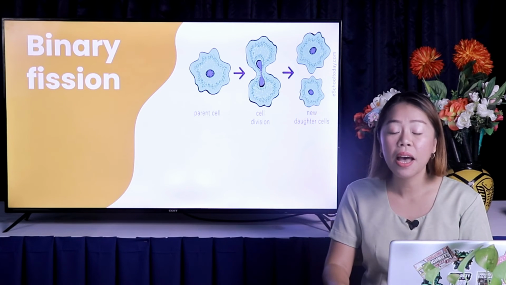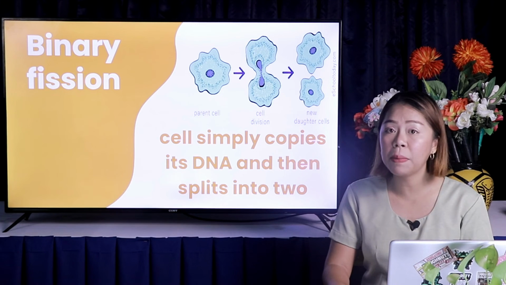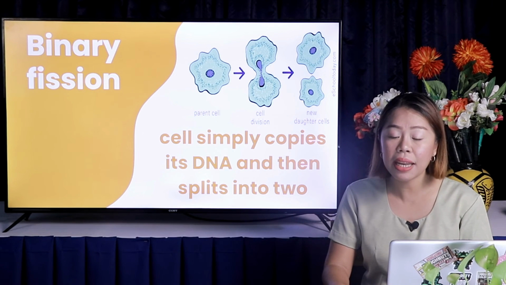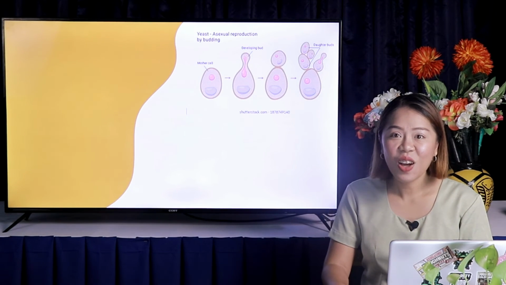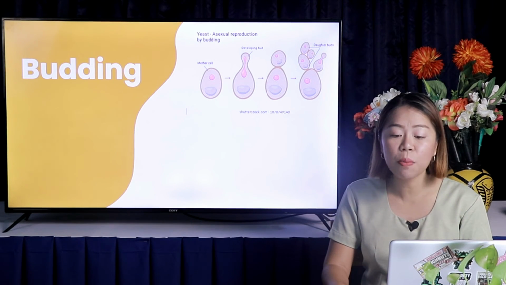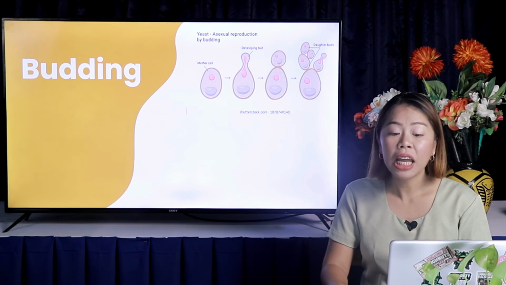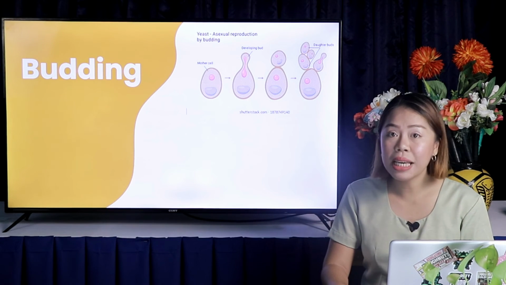First is known as binary fission. This method, in which a cell simply copies its DNA and then splits into two, giving a copy of its DNA to each daughter cell, is used by bacteria and archaebacteria. Second, we have budding. Some organisms split off a small part of themselves to grow into a new organism. It is used by many plants, sea creatures, and some single-celled eukaryotes such as yeast.